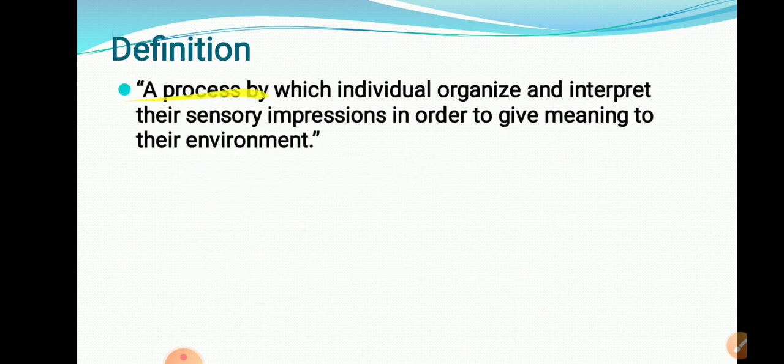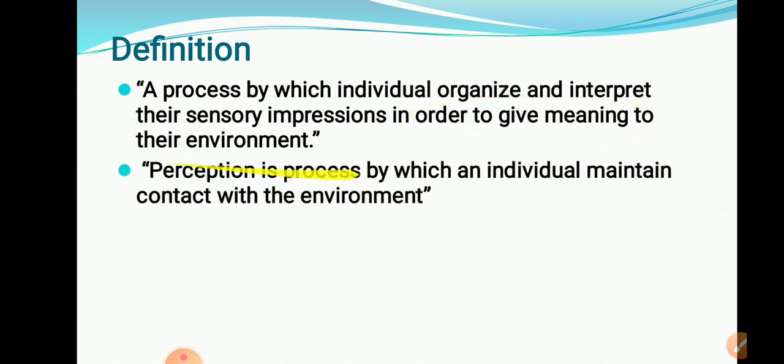Okay. Then what is the actual definition? A process by which individuals organize and interpret their sensory impressions in order to give meaning to the environment. Individuals organize and interpret the impressions, that means they organize and interpret the information and try to give meaning to that information which is present in the environment. Another one: perception is a process by which individuals maintain contact with the environment. Maintaining contact with the environment means whatever things are present in the environment, we try to understand those particular things.